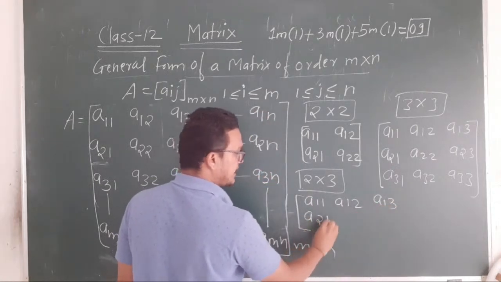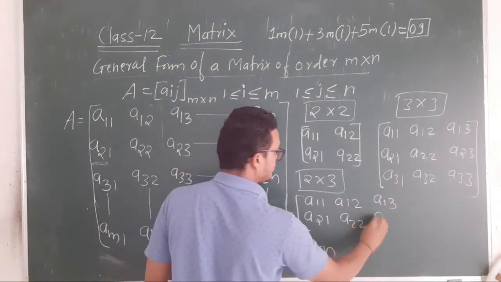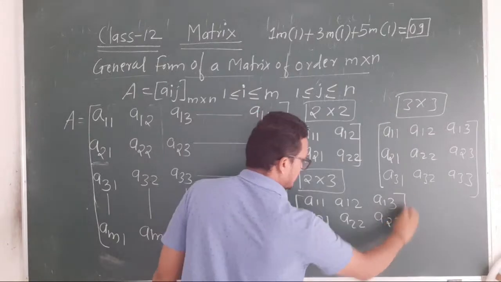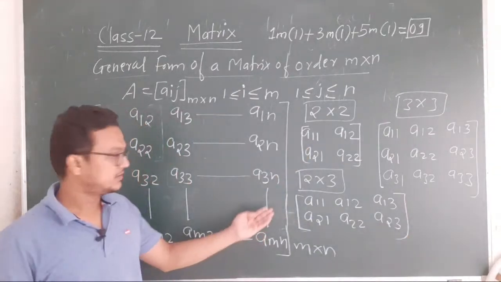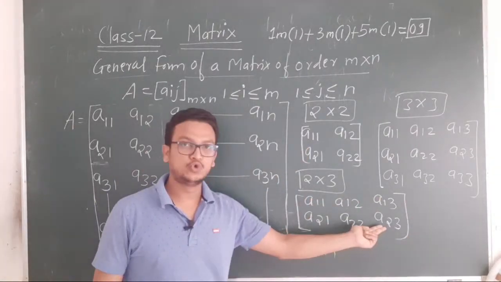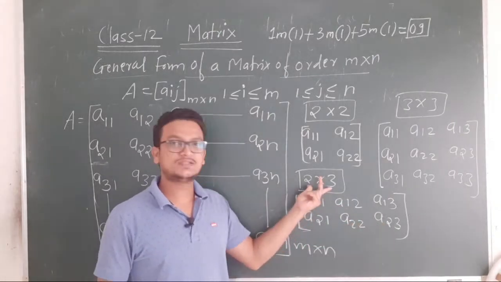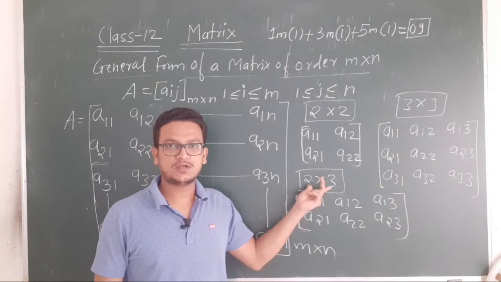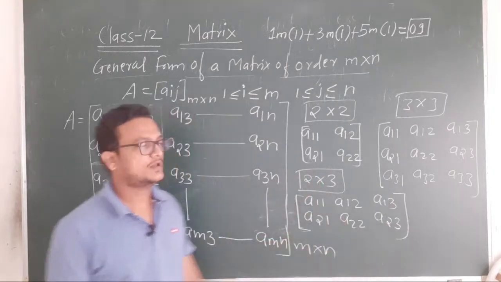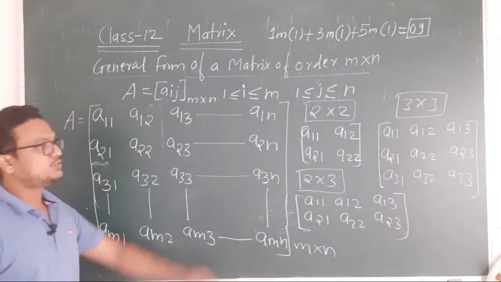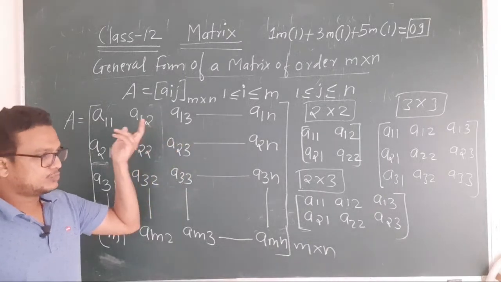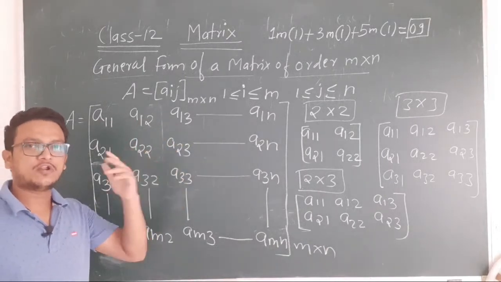Next A21, A22, A23. Check it. 1, 2: 2 rows. How many columns? 1, 2, 3: 3 columns. So the order is 2 cross 3. Okay, so like this you can note down the different orders of matrices.